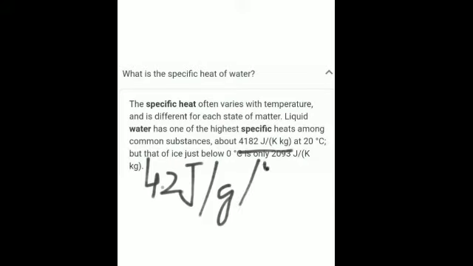Specific heat is the amount of heat required to increase the temperature of unit mass of water by 1 degree Celsius. Is that clear? This is different for different substances, but right now we are concerned about water. That is how much? 4.2 joules. Is that clear? Per gram per degree Celsius.